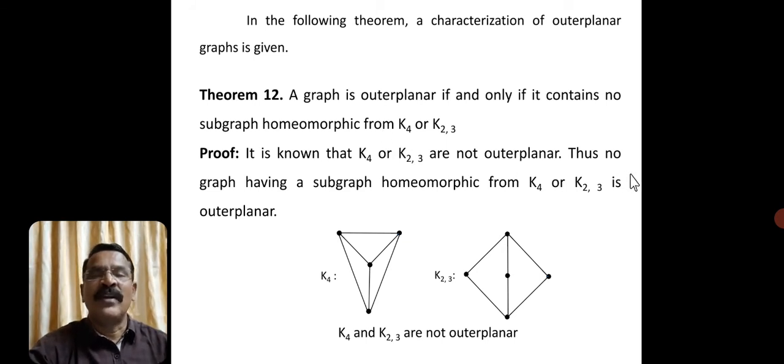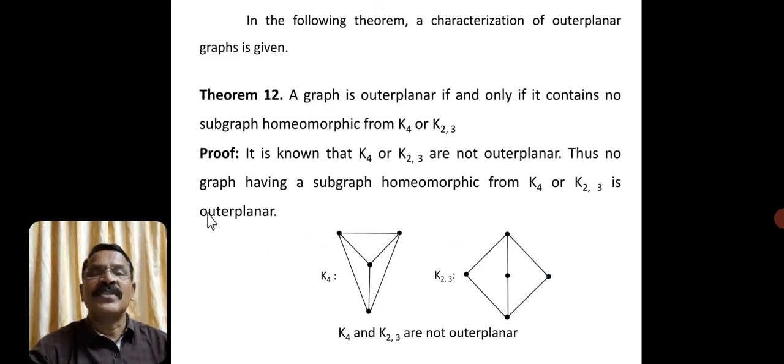So we have understood this statement very easily. Now we try to prove this result. Again, it is a general result. First we consider that it is an outer planar graph. Then we have to show it has no subgraph homeomorphic from K4 or K23. Conversely, consider a graph which has no subgraphs homeomorphic from K4 or K23, and we have to prove that the graph is an outer planar graph.